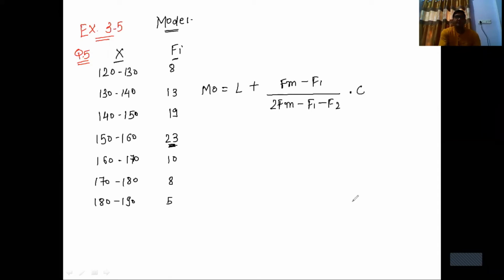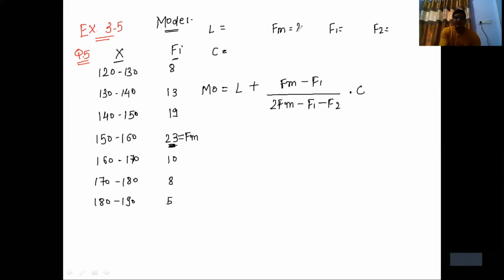Now we have to identify the values of L, Fm, F1, F2 and C to put into the formula. First of all, the highest frequency is 23, so 23 becomes Fm.